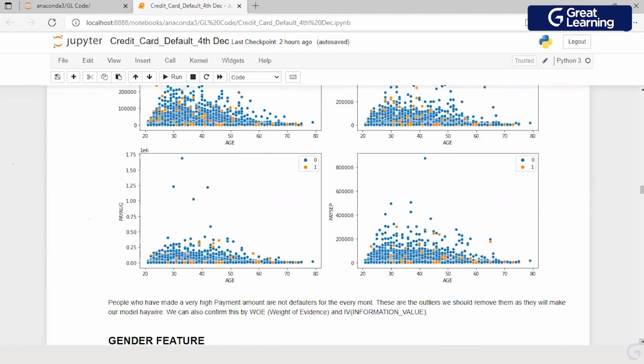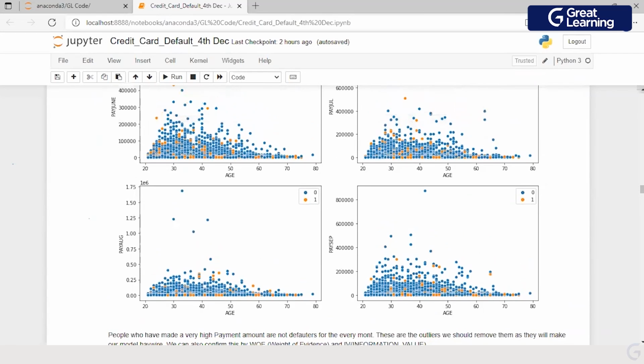The second one which I really want to show you here is the data which I have for pay September. The pattern which we were able to see in terms of a defaulter looks a little different, not too variant.